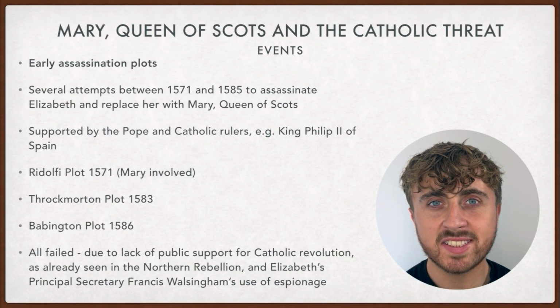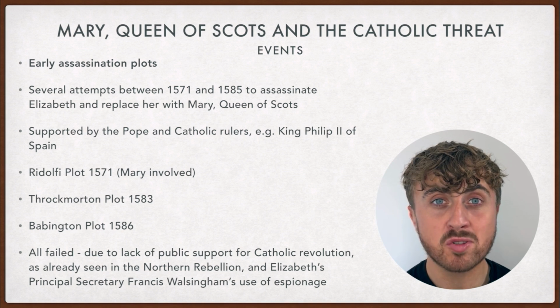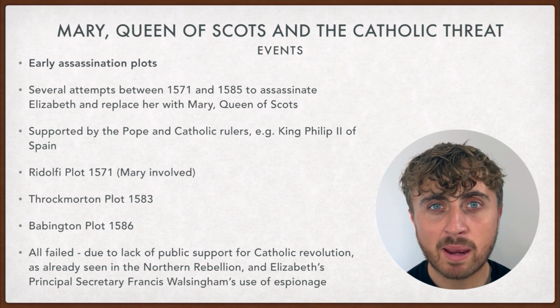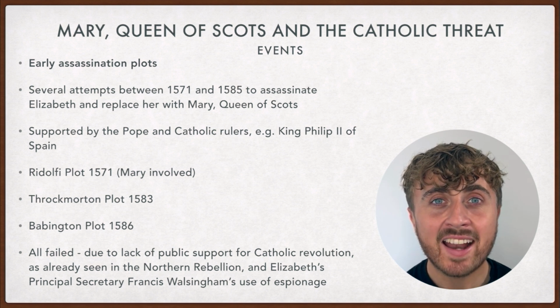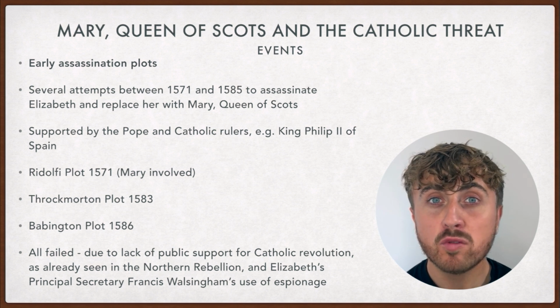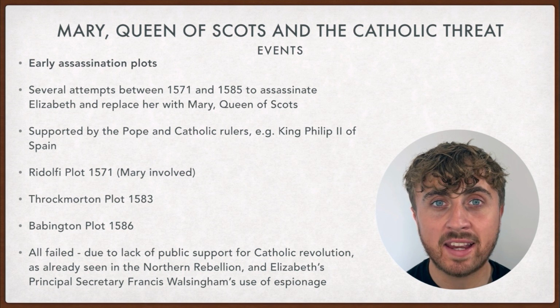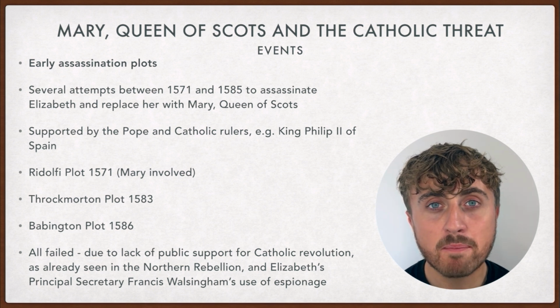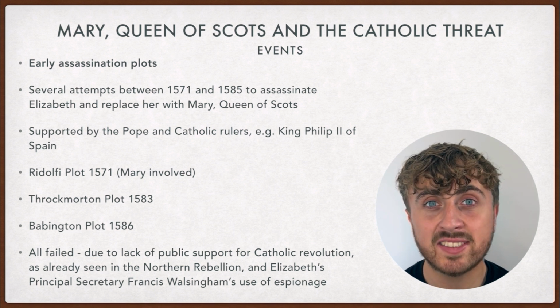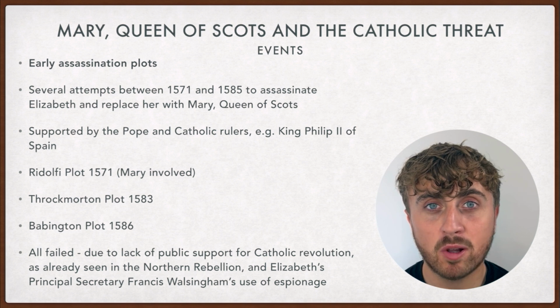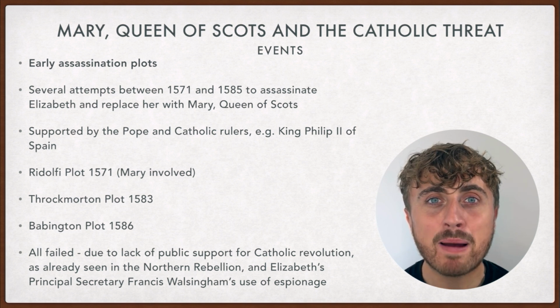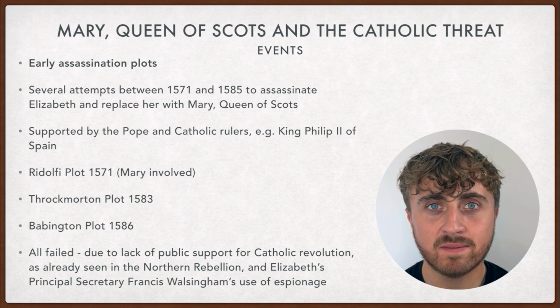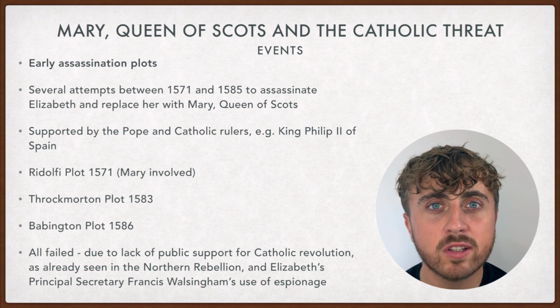From 1571, Elizabeth's worst fears come true, as the assassination attempts begin. These attempts are supported by the Pope and Catholic rulers around the world, for example King Philip II of Spain. The main plots to remember are the Ridolfi Plot of 1571, the Throckmorton Plot of 1583, and the Babington Plot of 1586. However, all these plots failed.